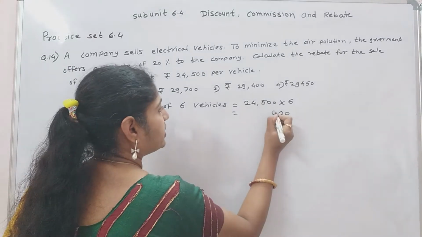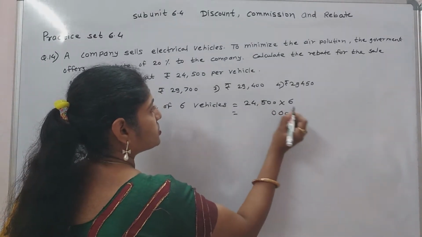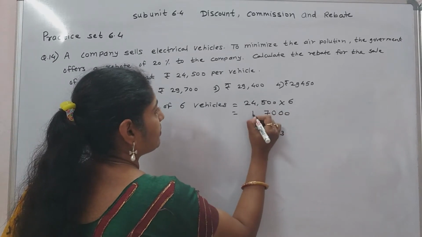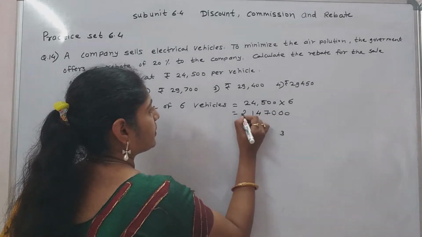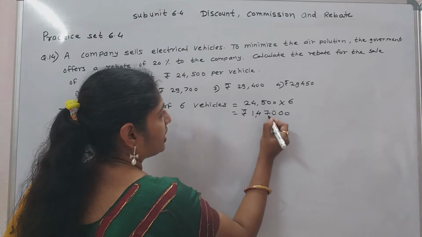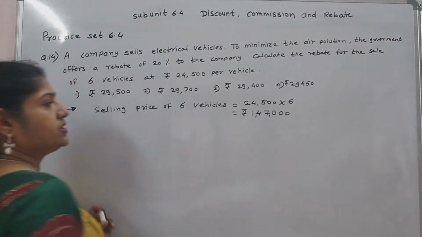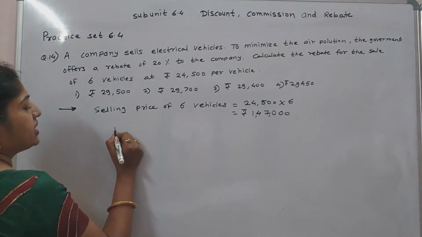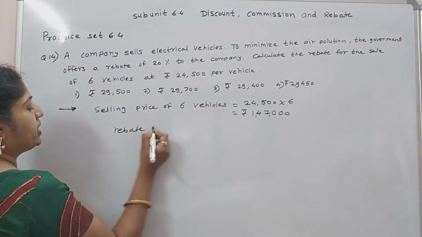6 5s are 30. 6 4s are 24 plus 3, 27. 6 2s are 12 plus 2, 14. That is rupees 1,47,000. Now there is the rebate of 20%.